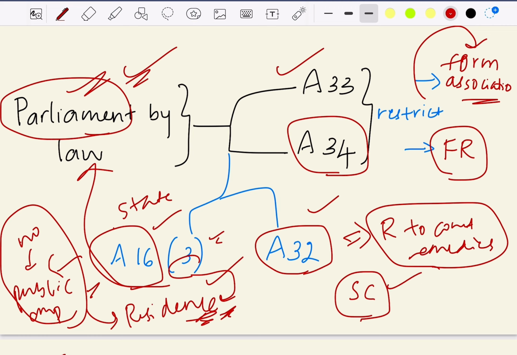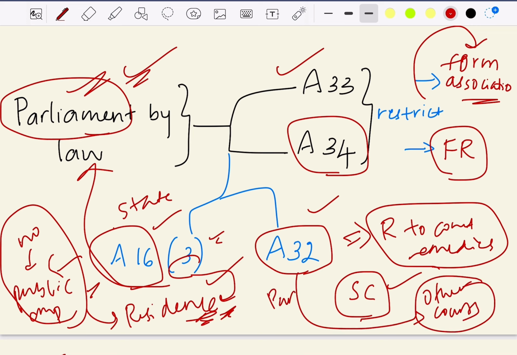So what about the case of other courts then? What the Constitution is saying is, yes, Parliament can empower the other courts. Here once again Parliament is coming. Parliament can empower the other courts also to issue writs for the enforcement of fundamental rights that are violated. That is what Article 32 is providing for. For now, it is the Supreme Court which has the authority to issue writs for the violation of fundamental rights, whereas Parliament can empower the other courts also to issue the writs. So here, the power is for Parliament. That is the thing to be noted here.